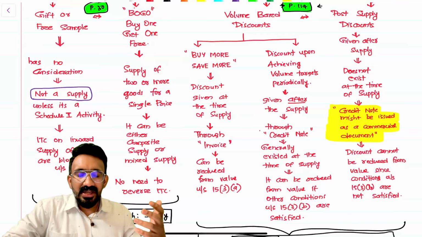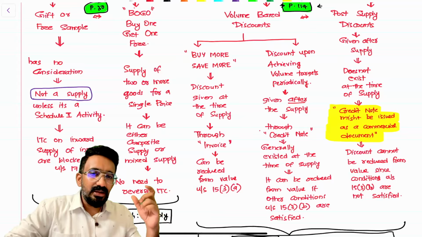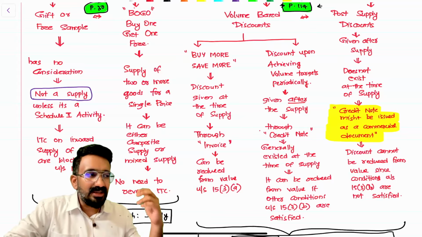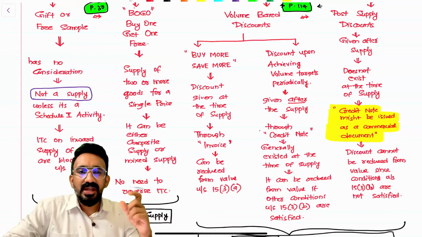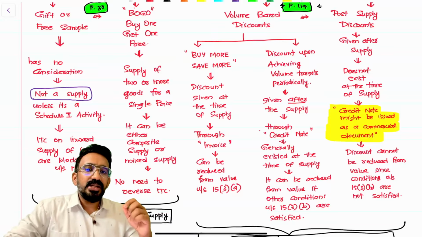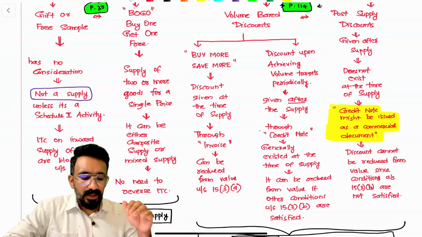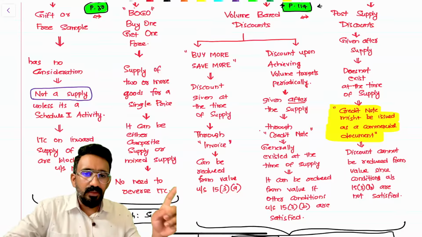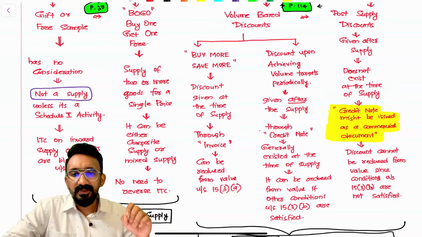I'm buying more to save more. Buy for 10,000, get another 100 rupees off. Buy for 20,000, get 10% off. These are buy more, save more kind of offers. These discounts are given at the time of supply. When you're buying it, it is given through invoice and it can be reduced from value under 15.3A.